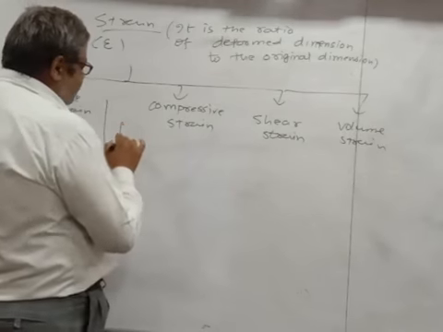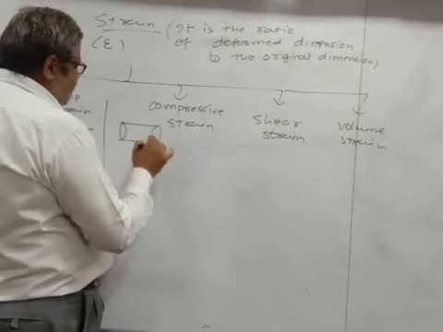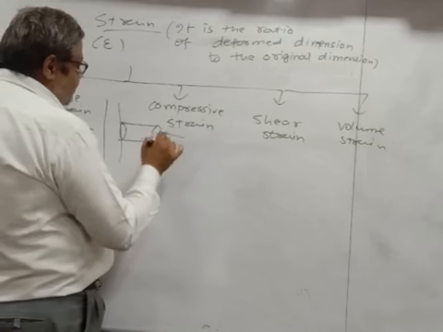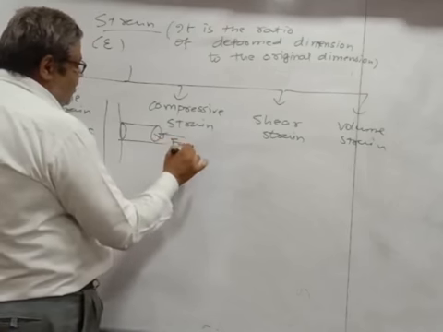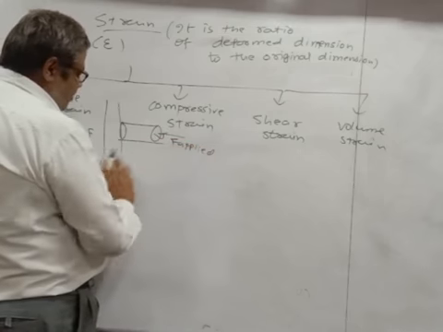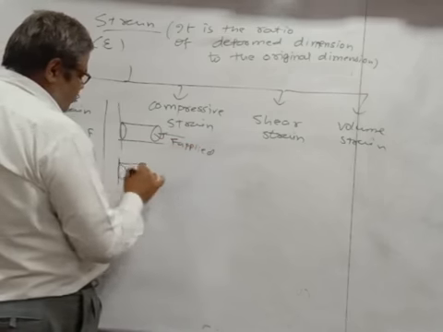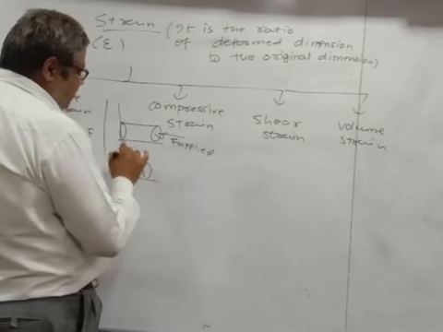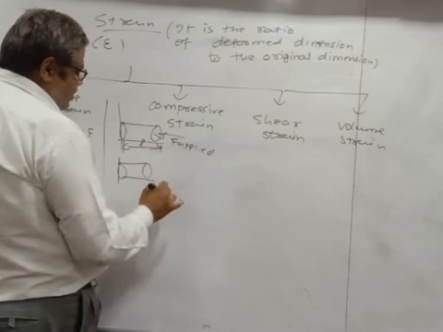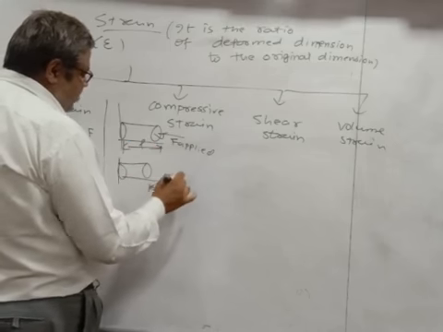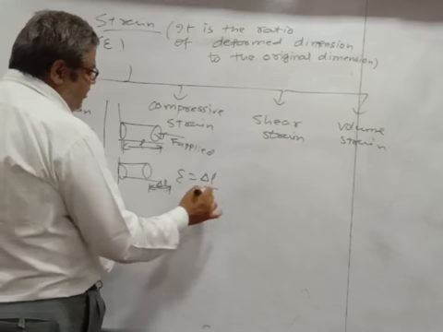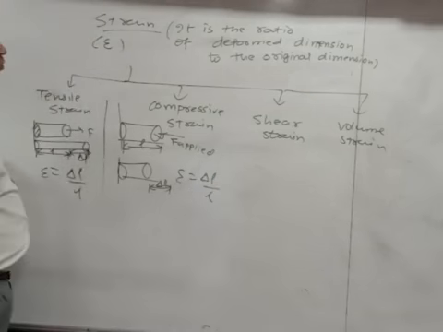Similarly, in case of compressive stress, if you apply the force in this direction, what will happen? After compression, suppose the length has become this much. So this is L, and this is delta L. So epsilon is again delta L by L. This is compressive strain.